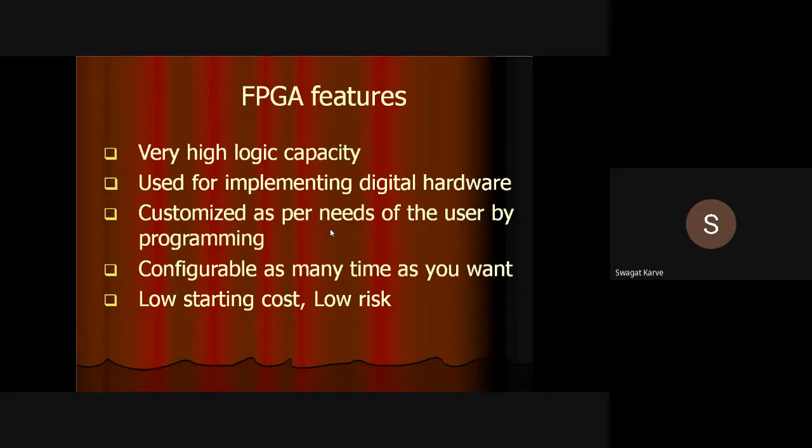And this is the biggest advantage of FPGA. That's why nowadays every complex circuit is implemented either using FPGA, if you want to go for a particular IC, or you can go for CPLD. Nowadays there are only CPLDs and FPGAs.